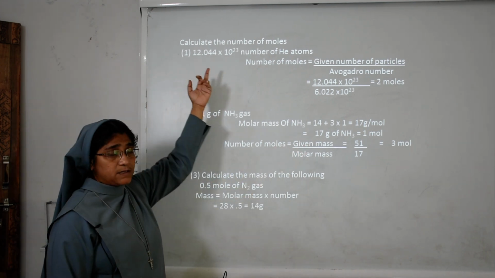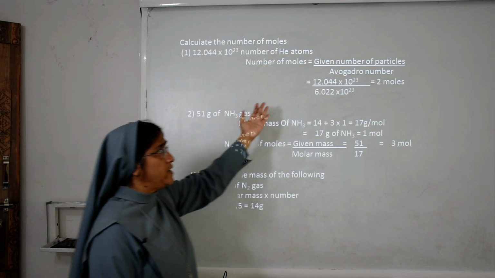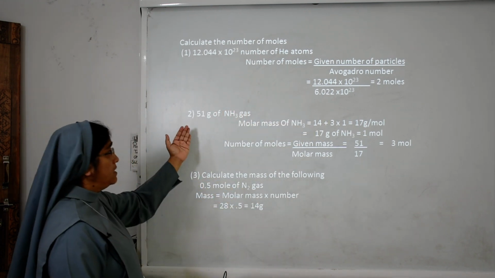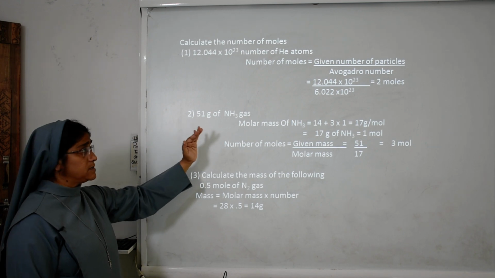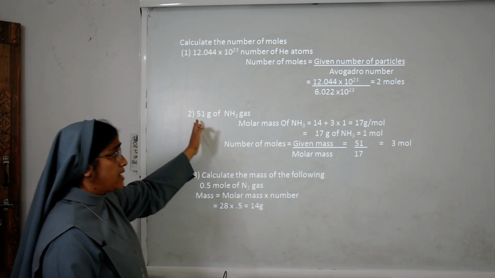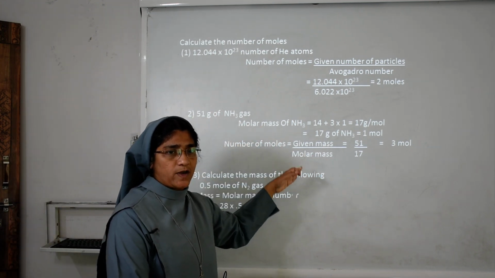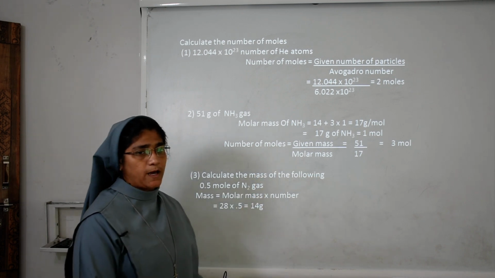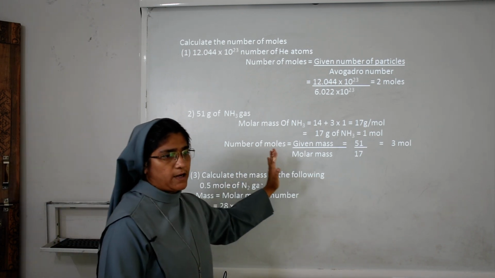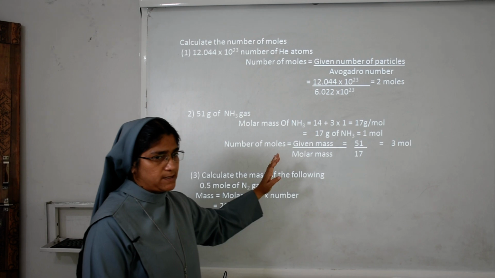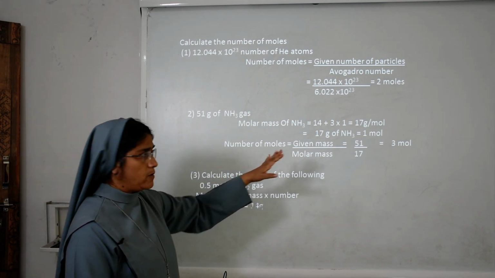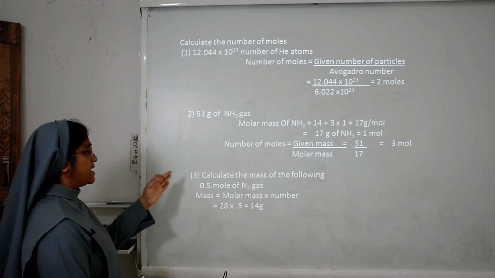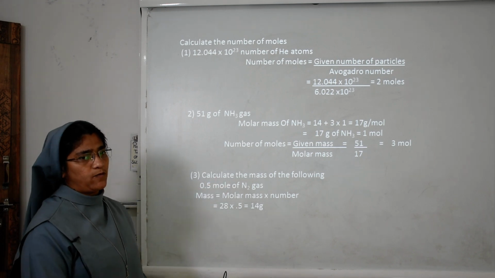Where the number of particles is given, we use the first formula. Where mass is given, like 50 gram of ammonia gas, we use the equation given mass upon molar mass. The molar mass is the sum of the atomic masses of the elements. So next, calculate the mass of the following.